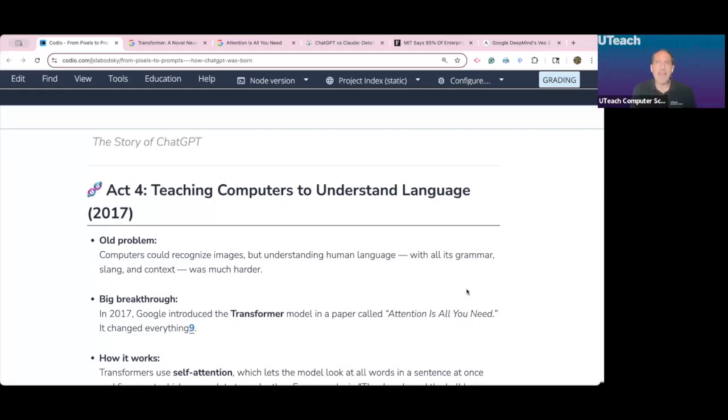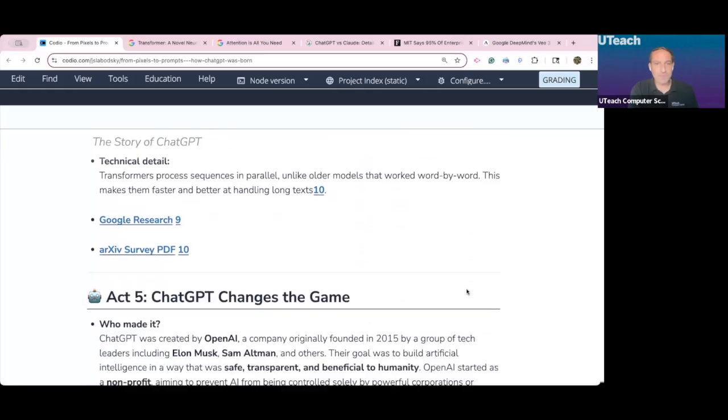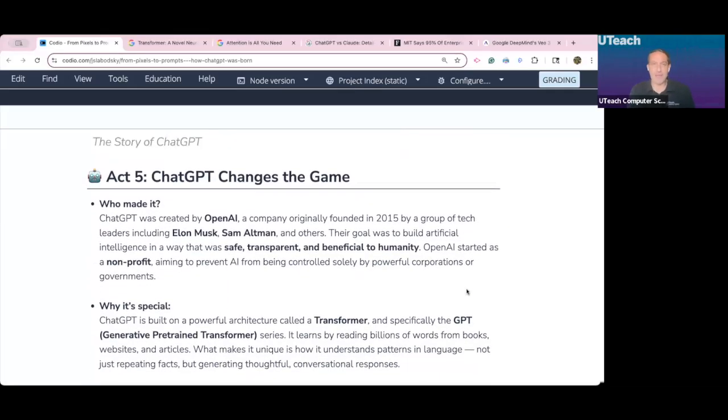All right. But then why does OpenAI get created? How does ChatGPT enter the game? Well, here's what happens. In 2015, people start to realize that this artificial intelligence has the potential in the future to really just be bad for humanity.